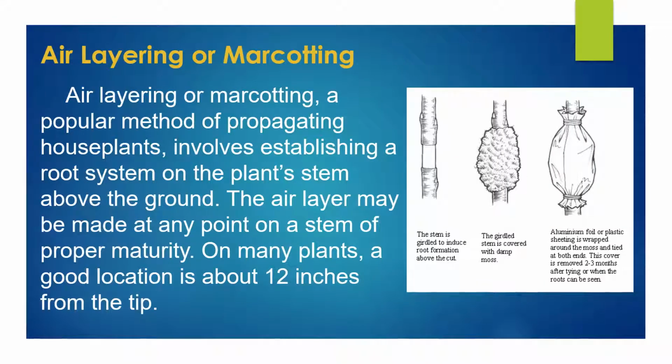Air layering or marcotting. Air layering or marcotting, a popular method of propagating house plants, involves establishing a root system on the plant's stem above the ground. The air layer may be made at any point on a stem of proper maturity. On many plants, a good location is about 12 inches from the tip.